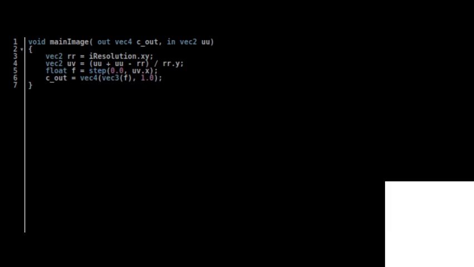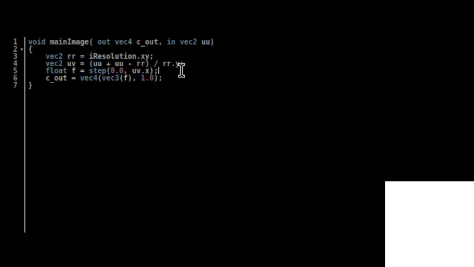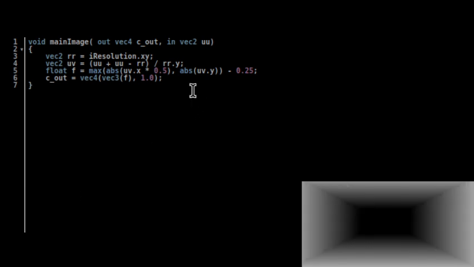I've got a signed distance function here, which we're going to use to illustrate how you can create a solid signed distance function using the step function. We're going to use this new signed distance function for a square. As you can see, you've got this signed distance function for a square. You could think of it as a rectangle like this, by changing one of the components.